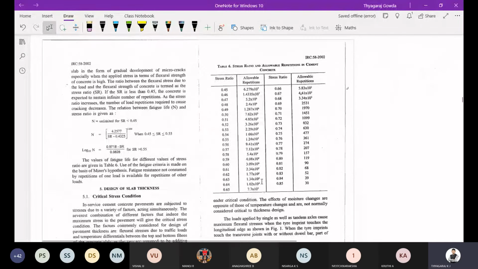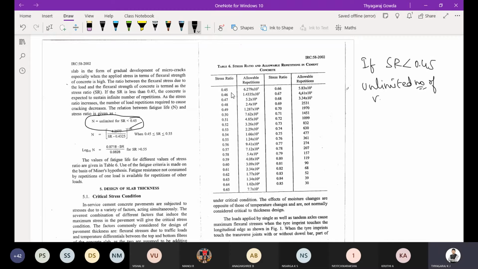Then you can observe here the stress ratio. I was telling, right, the stress ratio. You can observe the stress ratio is less than 0.45. In the problem I have taken 0.51, so you can take 0.45. If the stress ratio is less than 0.45, we are going to get unlimited number of repetitions.